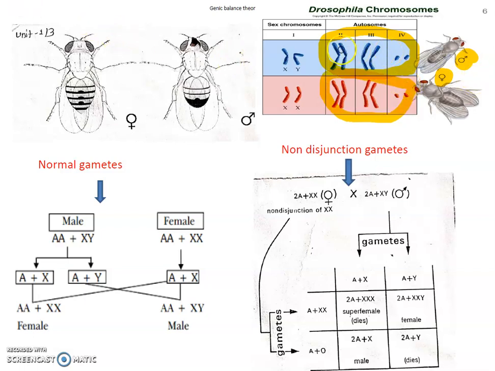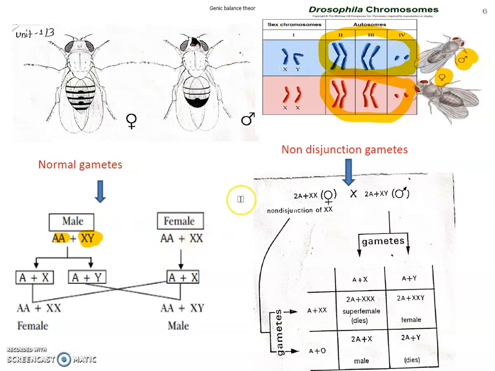These autosomes are 2A. This is A, but each chromosome is double, so it is called AA. In this condition we consider AA as 6 chromosomes, 1 2 3 4 5 6. 6 chromosomes are AA, and here X and Y. This is the sex chromosome, and these are the autosomes.